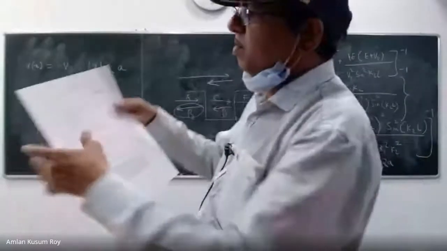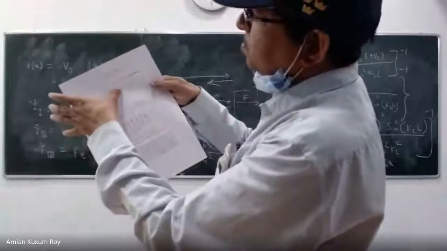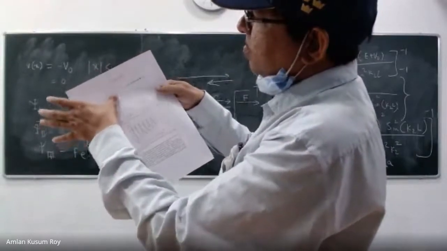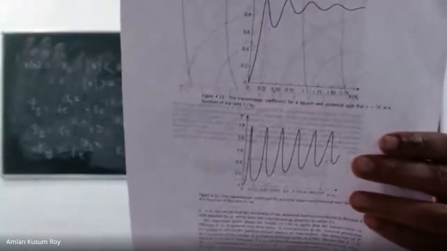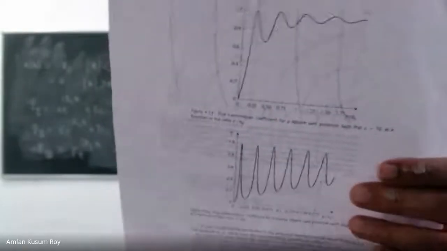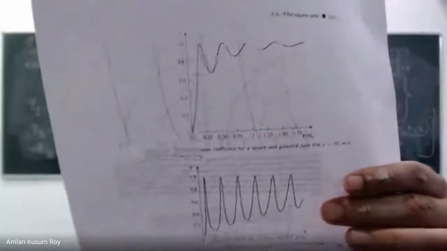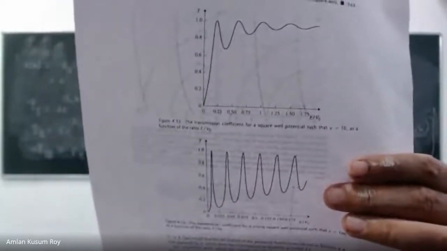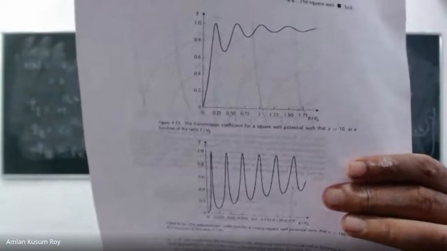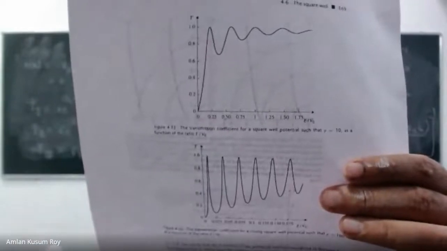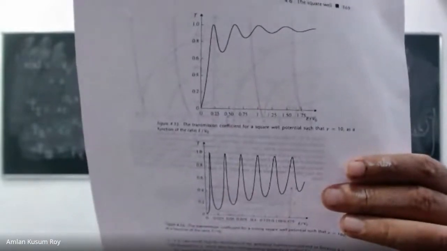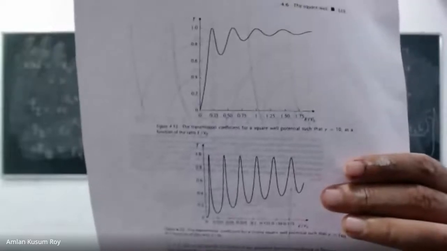But there is a problem. You see that there are actually large fluctuations in the transmission coefficient. And look at this plot: if your E is equal to 0, your T is also 0, which is what I expect. If your E is equal to 0, I expect T to be also 0. There is no mystery here.